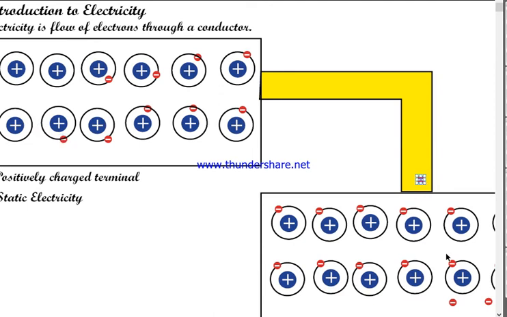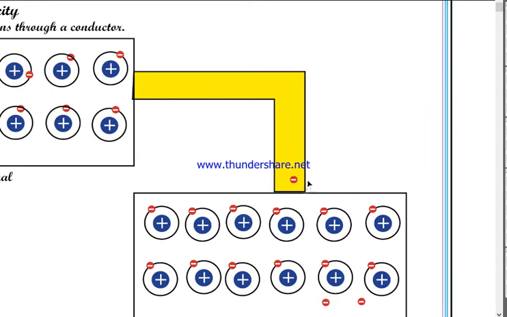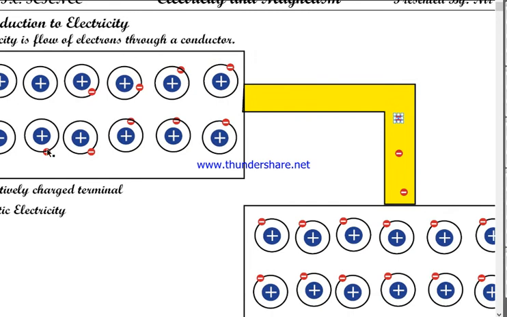So when electrons are moving through the conductor, let's say these electrons are continuously moving through the conductor, aren't they? Let me show you the state when the electrons are moving. This state in which the electrons are moving through the conductor is called current electricity. Any confusion?